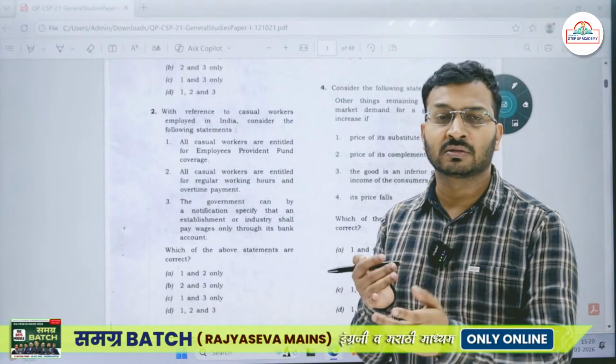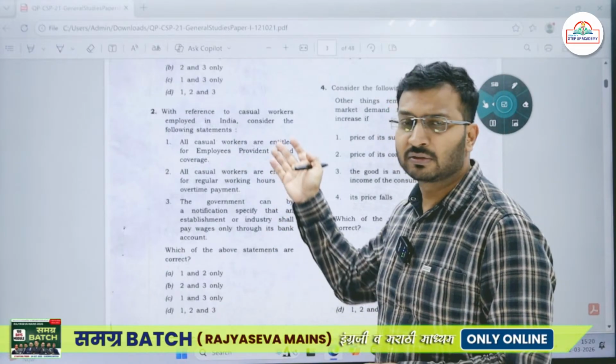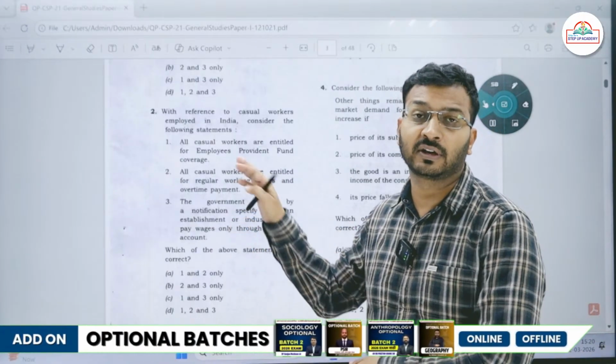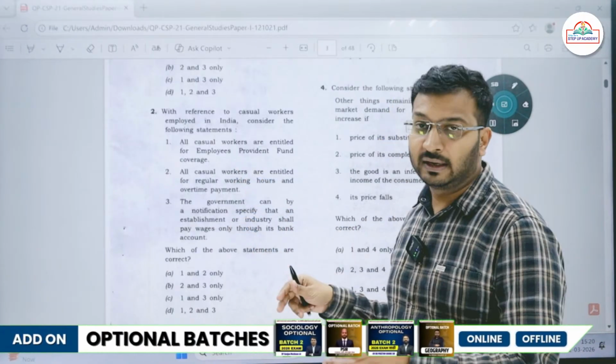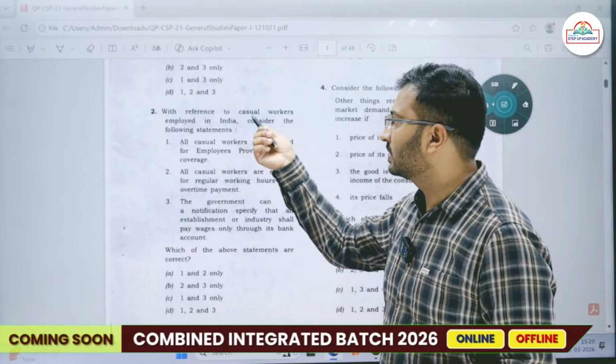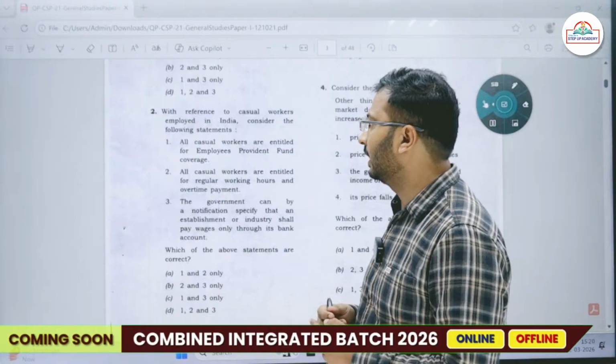Okay, Zepto, delivery services and all. So we have a number of people working in that. Then we have some people working as gig workers in freelancing as well, in different IT sectors as well. So such types of gig workers are employed. So the question is basically about casual workers employed in India.